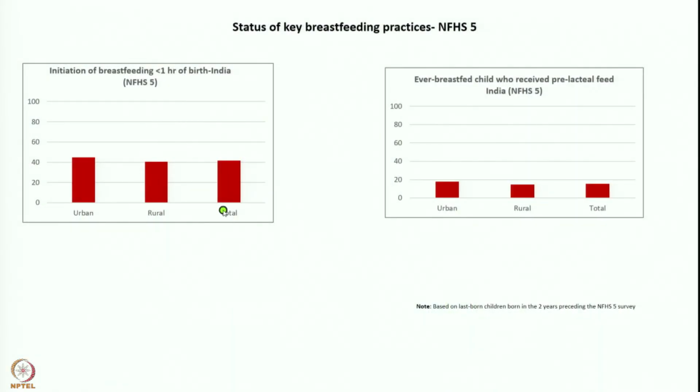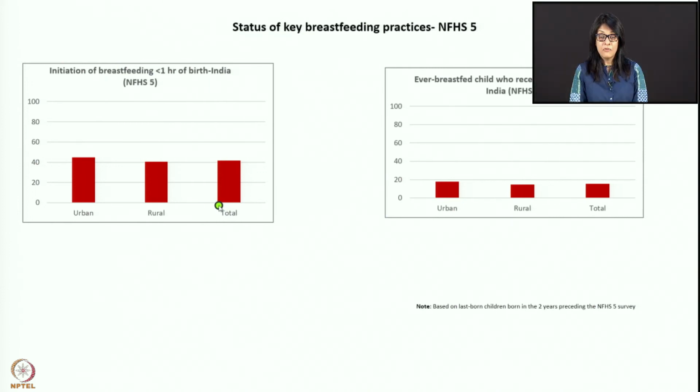Now we know that institutional delivery has gone really high, more than 90% of deliveries occur in institutions, but look at the number of children who are given breast milk in the hospital within 1 hour. Very poor, 40% only. In urban maybe around 40 to 43%, but rural areas is 40. The total comes out to 41-42%, not more than that. So here we can really improve early initiation of breastfeeding.